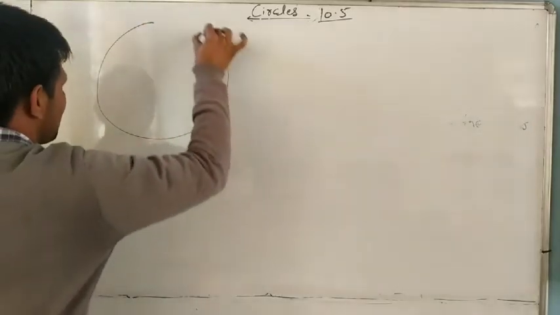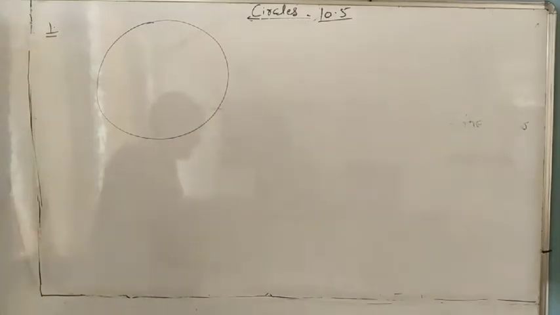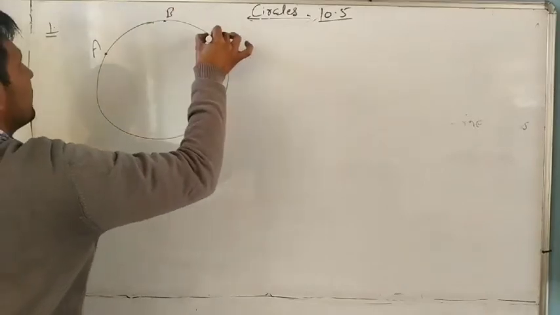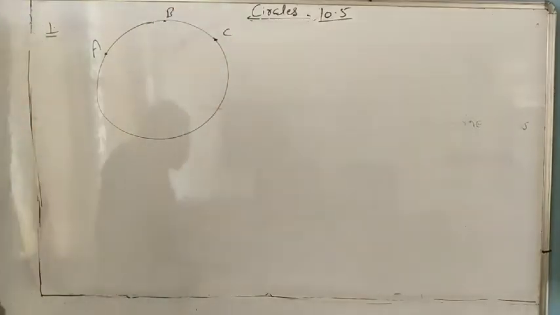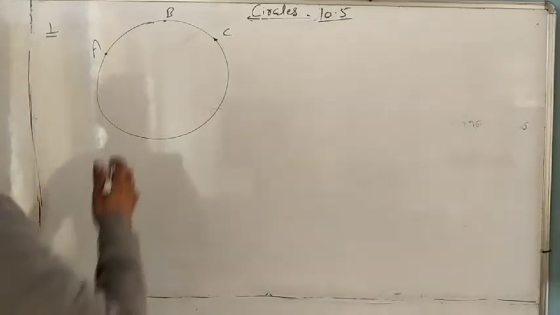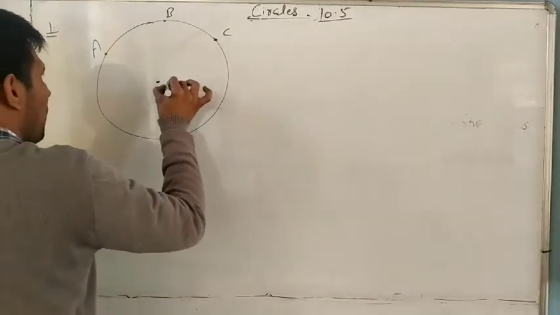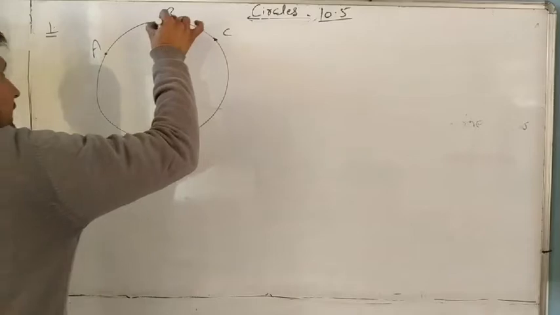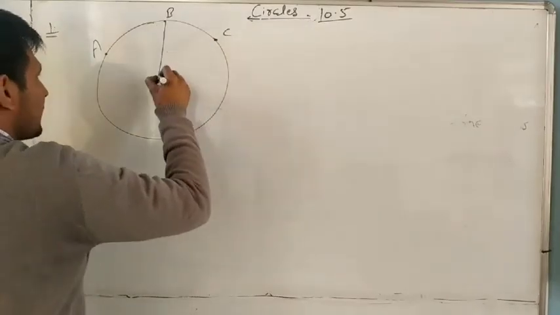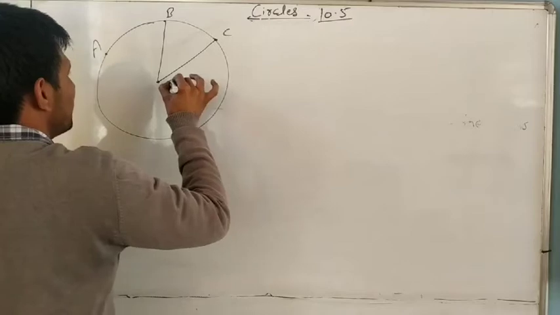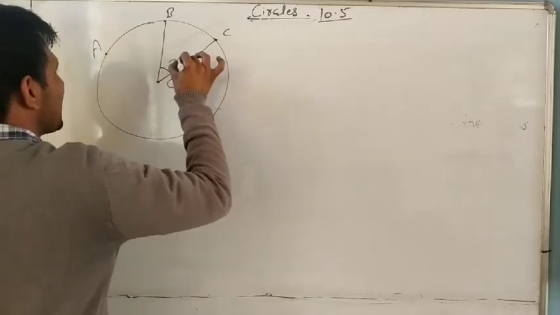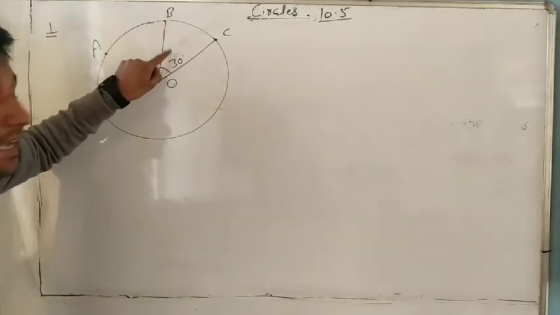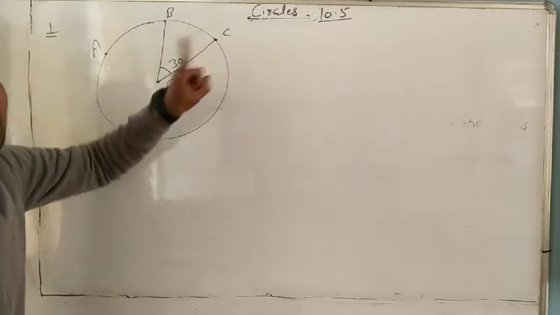If we have, remember theorems. Okay. So now A, B, C are on a circle. A, B, C are three points on a circle with center O. So the center is given, O. Next, such that angle BOC is 30 degrees. Everyone knows it is at the center. So this 30 degree angle is subtended by arc BC.